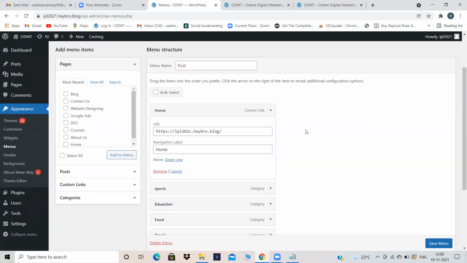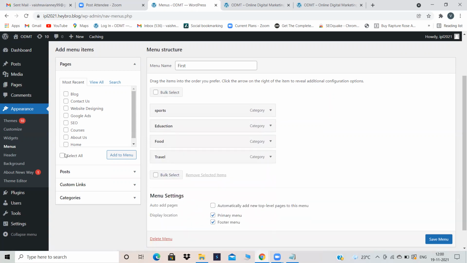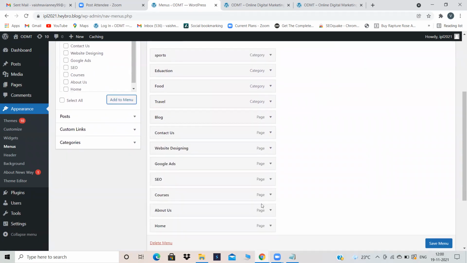Actually, in your blogging websites, these kind of plugins will not look good. In a service website, plugins will look good. In a blogging website, why will you message them, or why will you fill their contact form? Plugins are not necessary in a blogging website, but in a service website or a normal website, plugins can be useful. So change your website into a normal website so that plugins will look more beautiful over there.